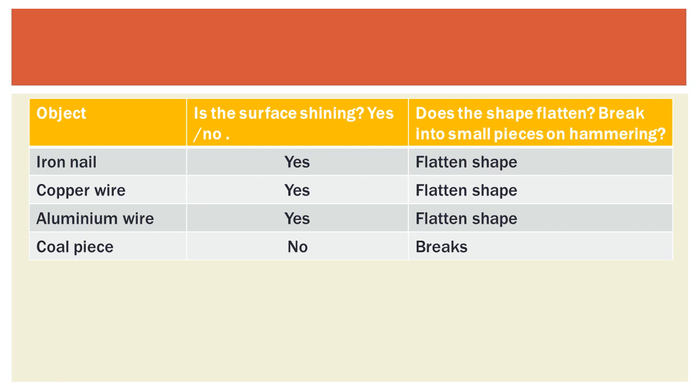Now let's see the first object, that is the iron nail. While rubbing the iron nail along the surface of the sandpaper, it shines, and its shape will be flattened. Copper wire, after rubbing with the sandpaper, it will shine and the shape will be flattened. Aluminium wire, yes, it will shine and the shape will be flattened on hammering. Coal piece, it does not shine and it will break into pieces.